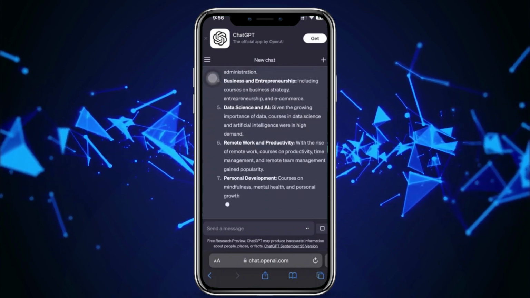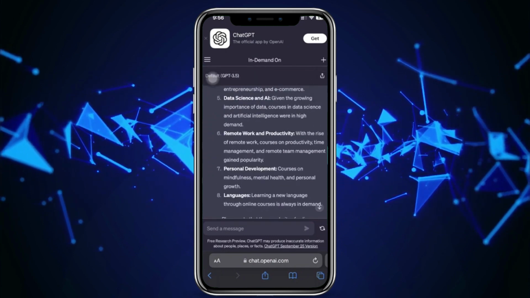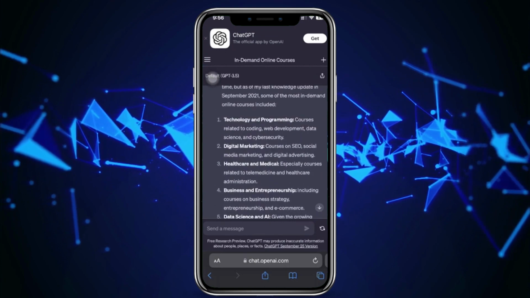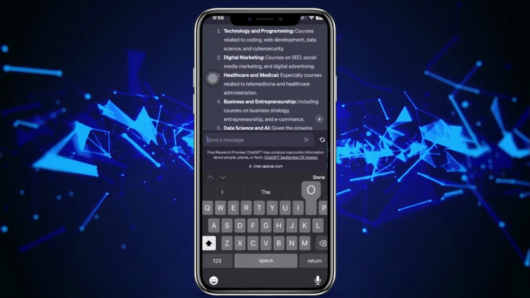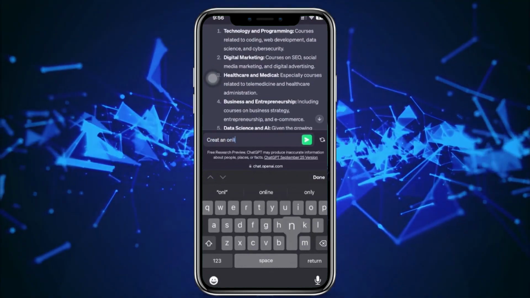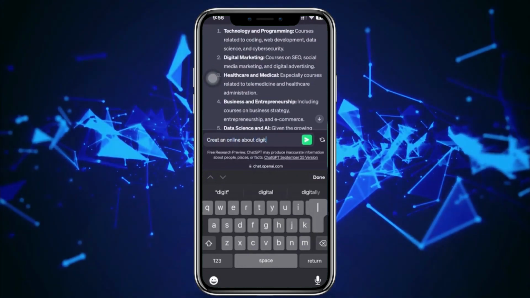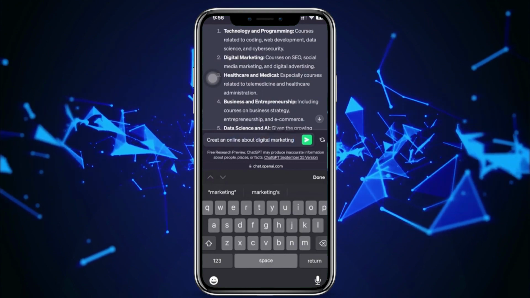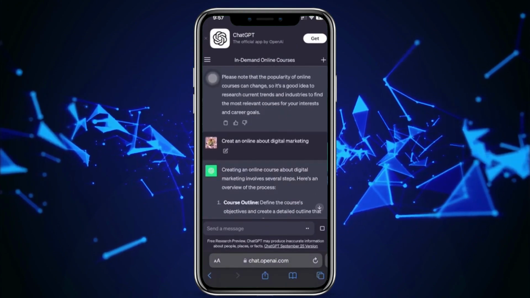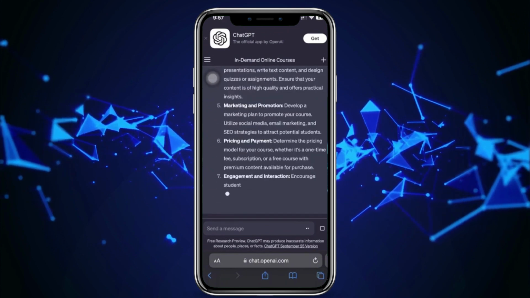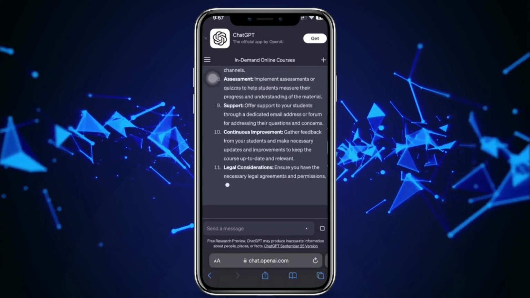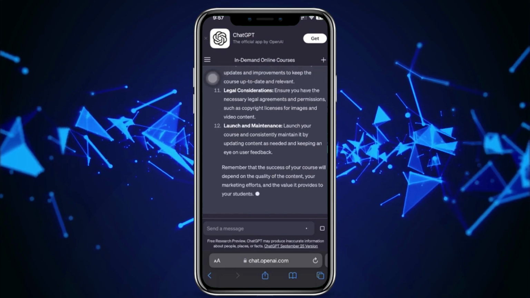Let's say we want to use digital marketing. So let's say, create an online course about digital marketing. Tap on send, and it will create that course for you. As you see right here, this is going to be a pretty long one, since it is an online course. But ChatGPT does give you everything you need to create your own online course.